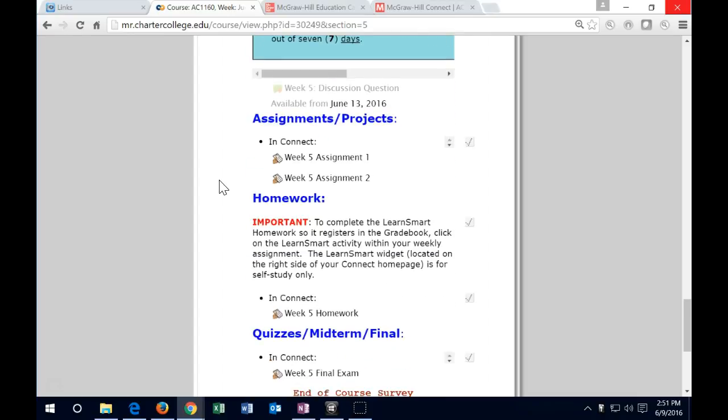Then everything else from the assignments, homework, quizzes will be in Connect. So I would get in the practice of checking them off in here just to get in that practice so you don't miss anything from this class or any future classes. But the work for everything forward will be in Connect on week 5.